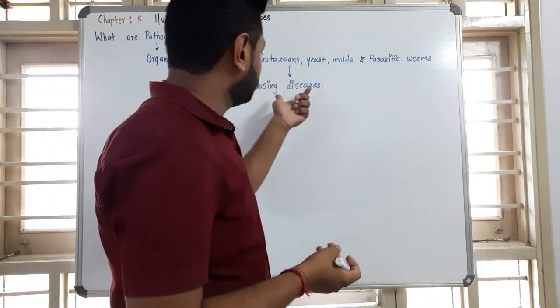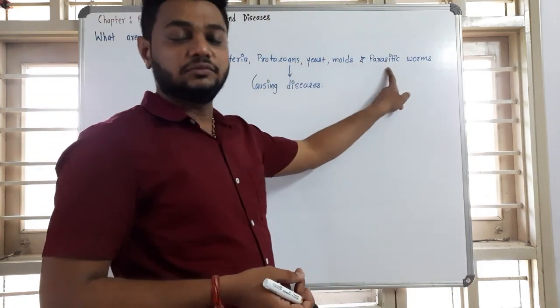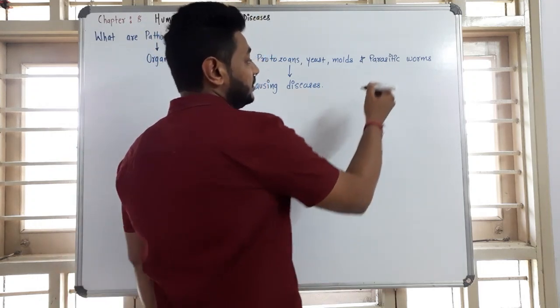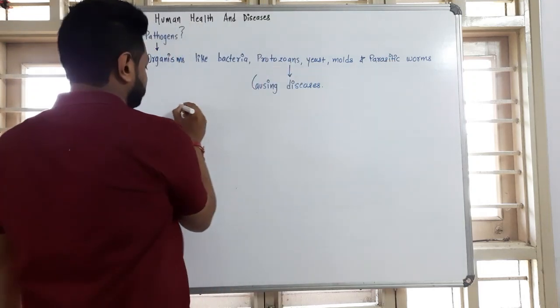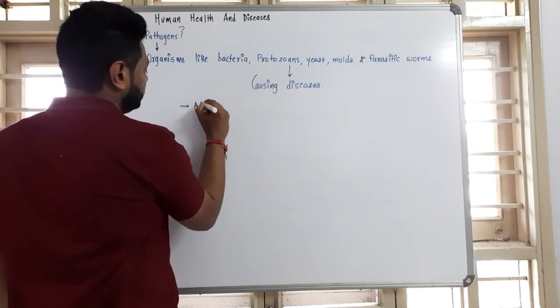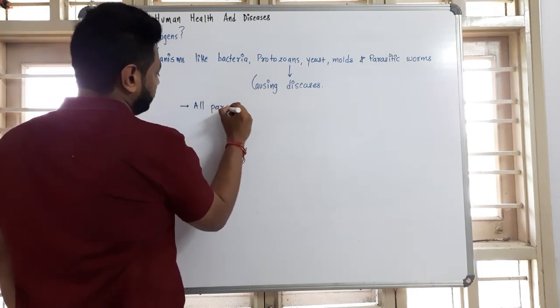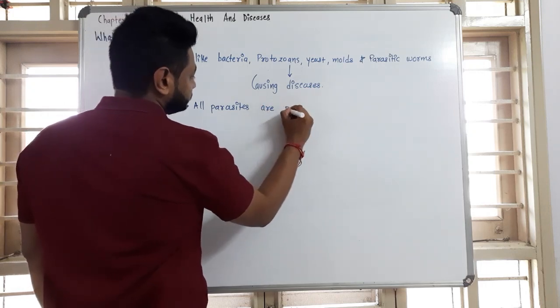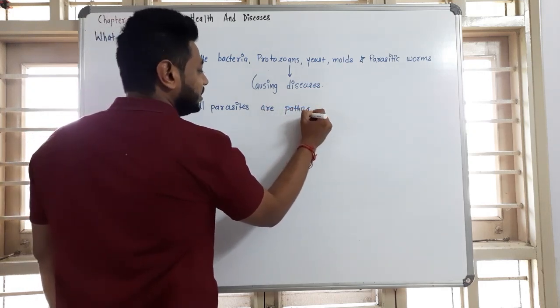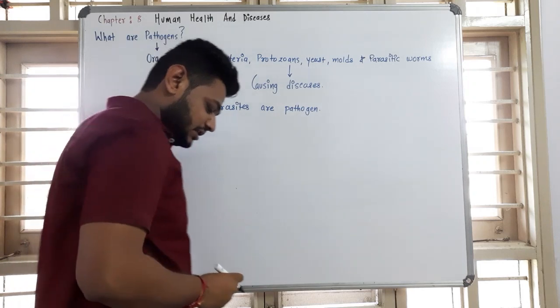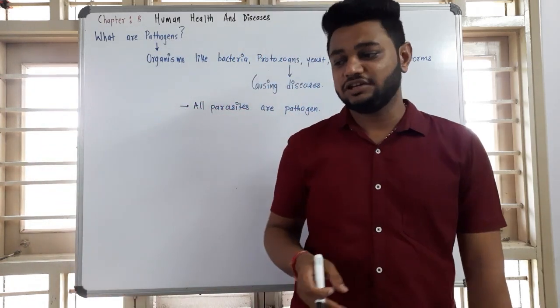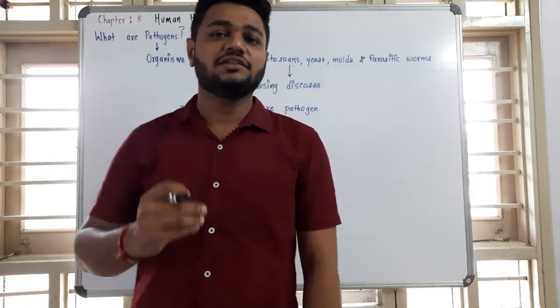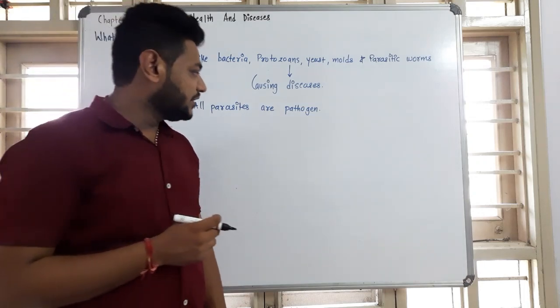If we talk about parasitic worms first, all parasites are generally considered to be pathogens, because the parasite enters the host and affects the host in a negative manner. So we can say all parasites are pathogens.